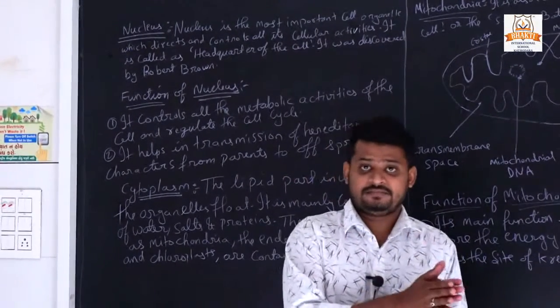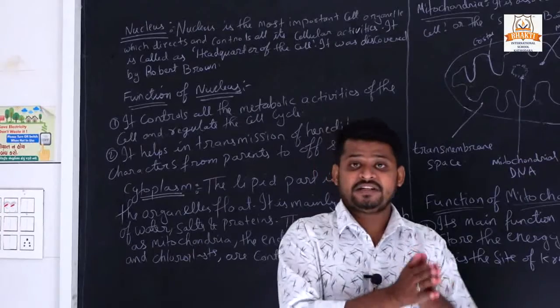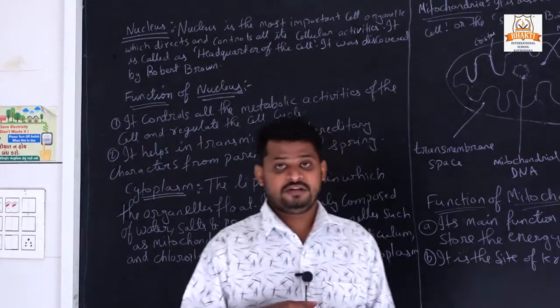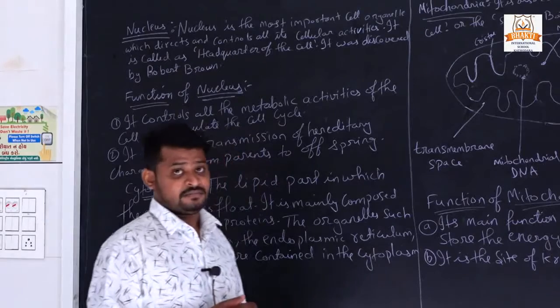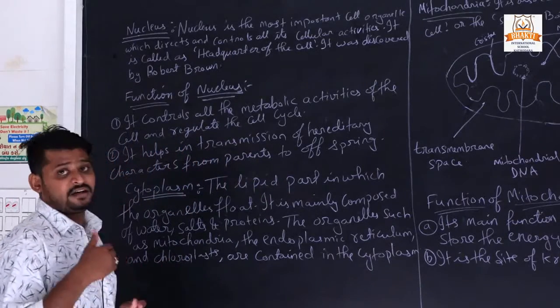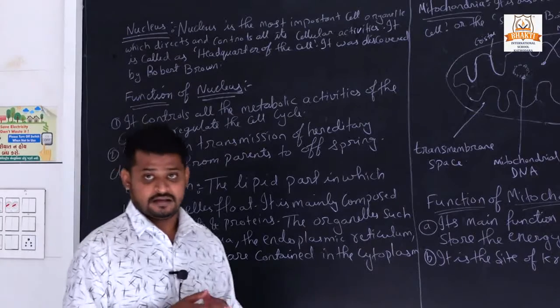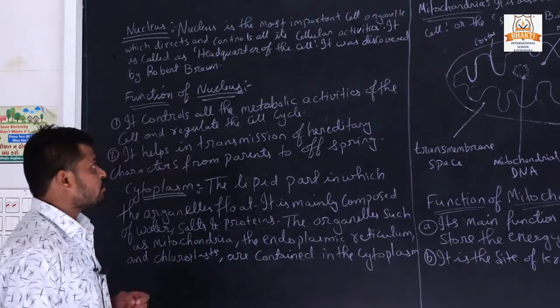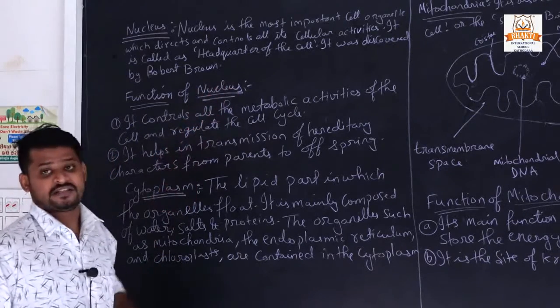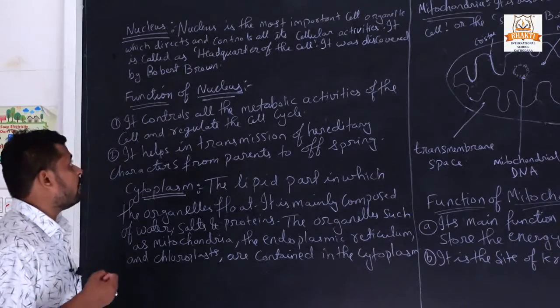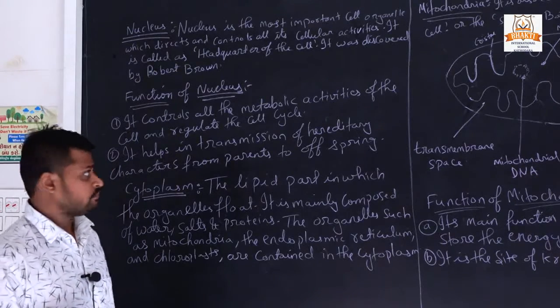Like that, all the cellular activities in the cell are controlled by the nucleus. It gives commands and directs and controls all the cellular activities that happen in a cell. That's why it is also called the headquarters of the cell, and it was first discovered by Robert Brown.